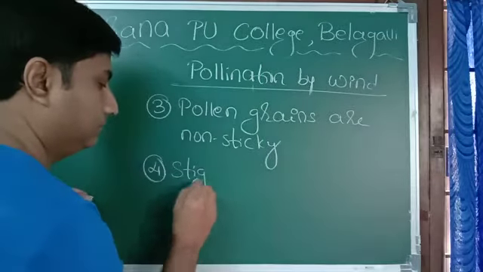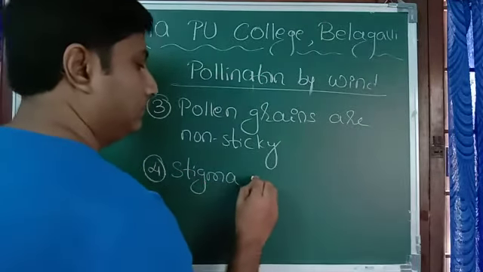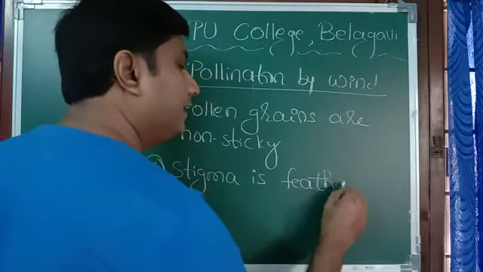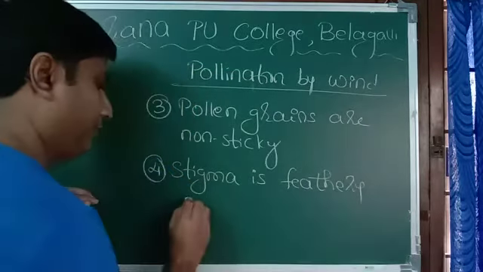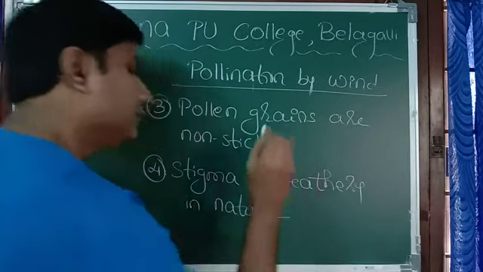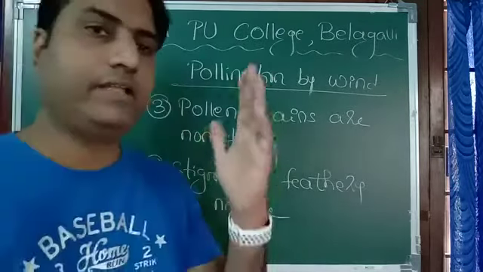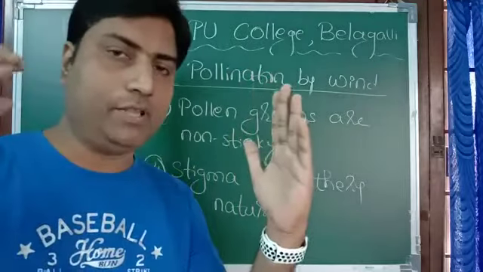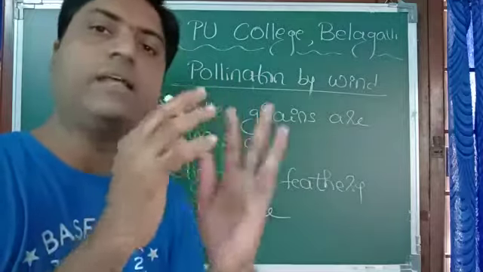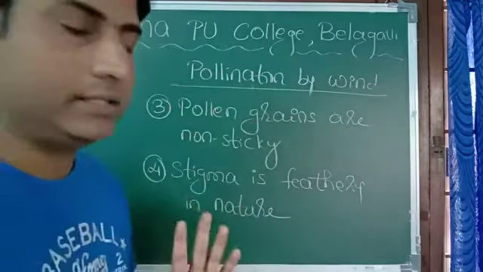Fourth one, stigma is feathery in nature. Feathery, it's like a feather, so that when the pollen grain comes, it can get trapped in that feather-like structure. So that is another reason.